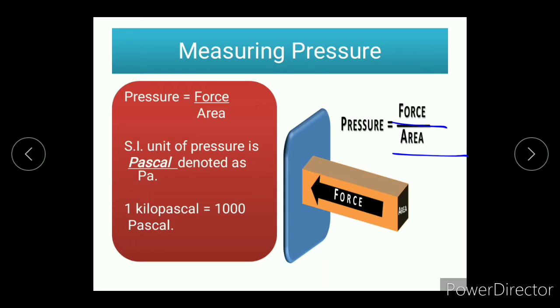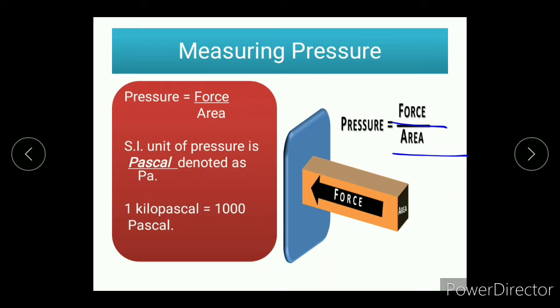Every standard unit has a short form so that we can use them in numericals. Like the short form of Newton is N, and like that, the short form of Pascal is Pa.